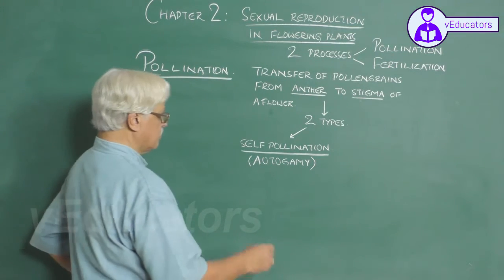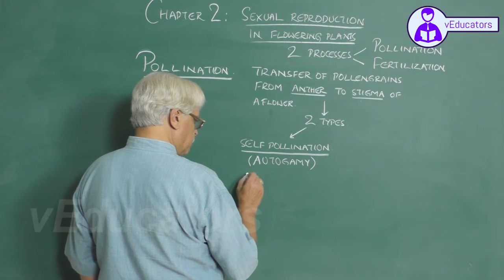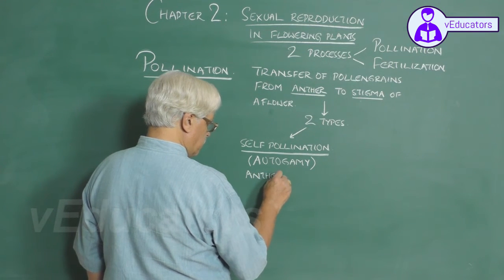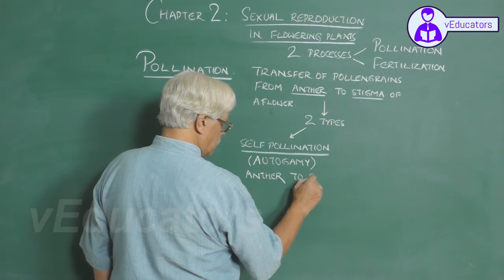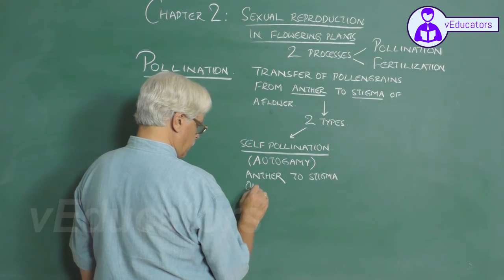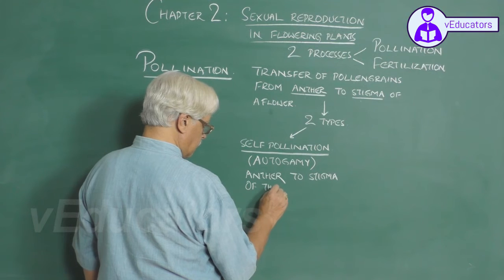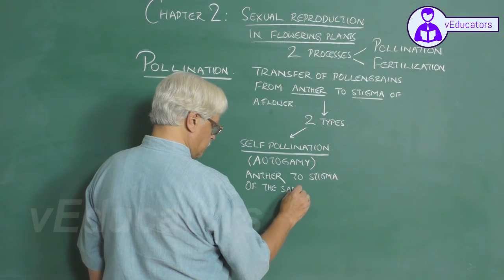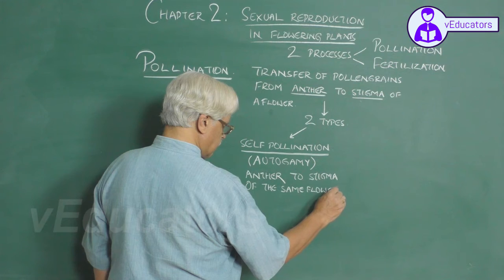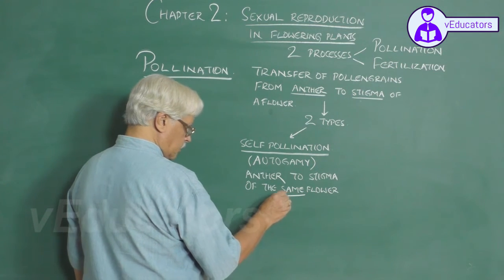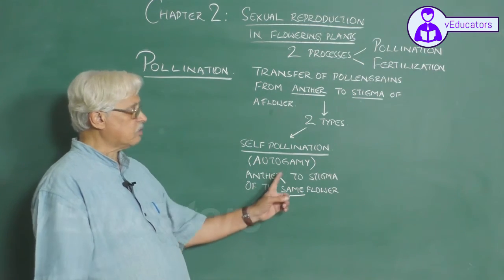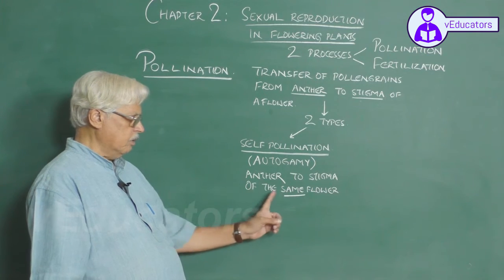In self-pollination, the transfer of pollen grains will be taking place from the anther to the stigma of the same flower. Transfer of pollen grains will be taking place from the anther to the stigma of the same flower.